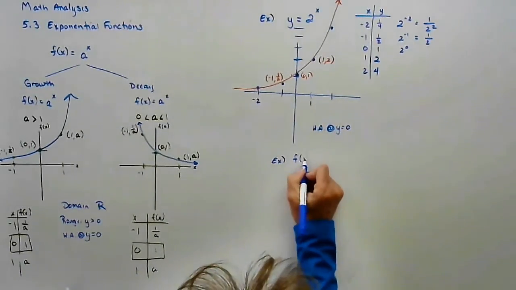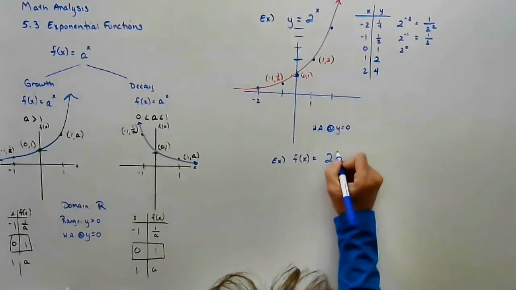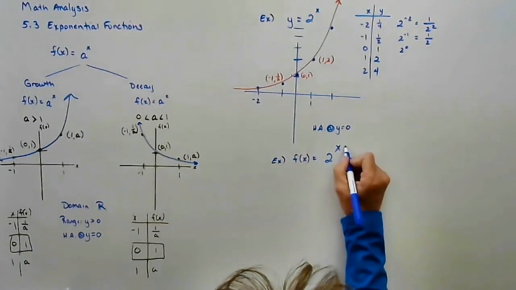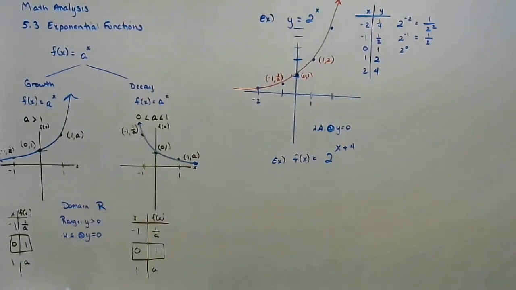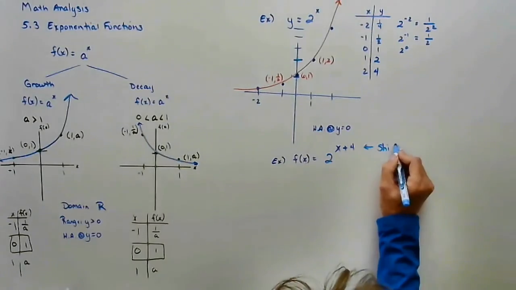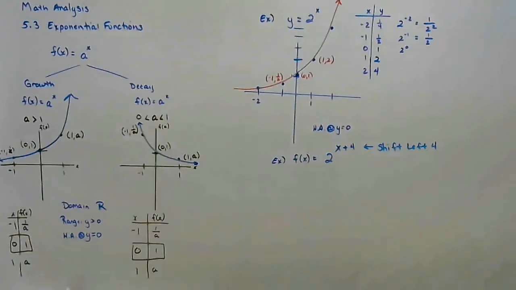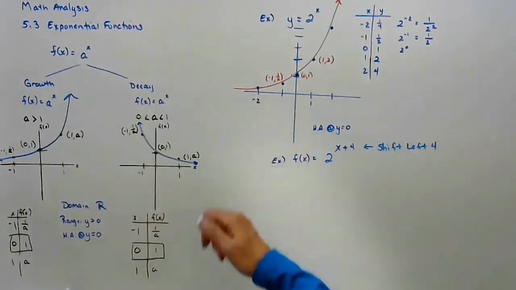Let's say I give you f of x. I'm going to keep the base the same since we just did this one: 2 to the x plus 4 power. And notice where the 4 is located. The 4 is located in the exponent with the x. So this is going to shift left 4. It's going to shift this entire graph to the left 4 units.